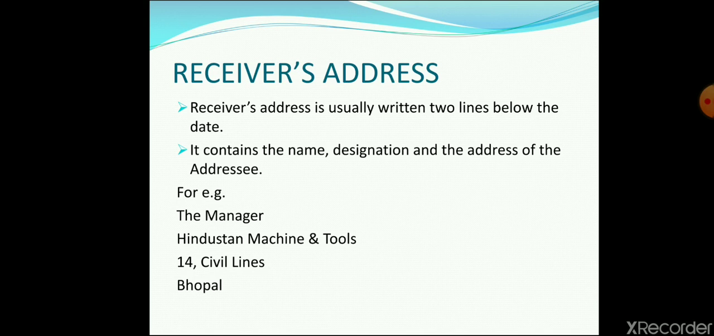Remember that the sender's name will not be written because we are the sender ourselves. So the receiver's name will be written, receiver's designation and address. So how will it be written? For example, we can write it as the manager, Hindustan Machine and Tool. Here we can skip the receiver's name. Why? Because only one person will be the manager of that firm, right?